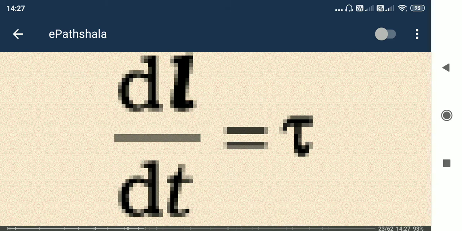So now dL by dt is equal to tau. So whatever we know about force is equal to d by dt of what? Is it A? No, it's not. Actually dp by dt means change of momentum per unit time, that is the force, and change of angular momentum divided by time, that is equal to torque.